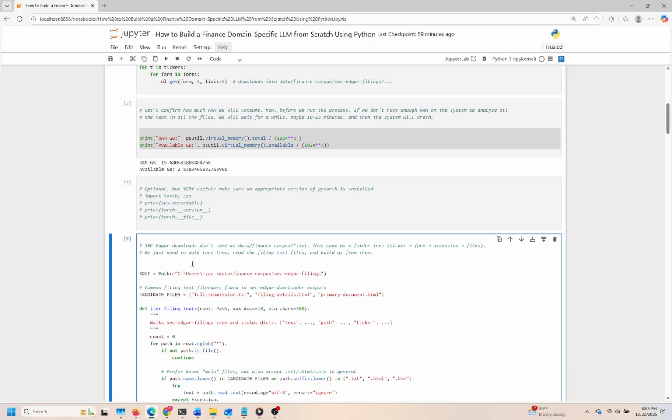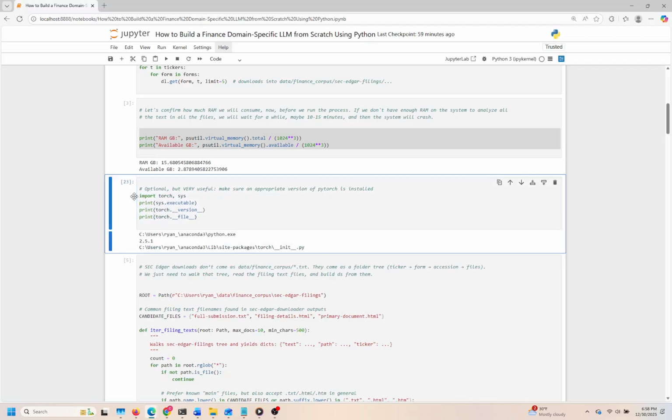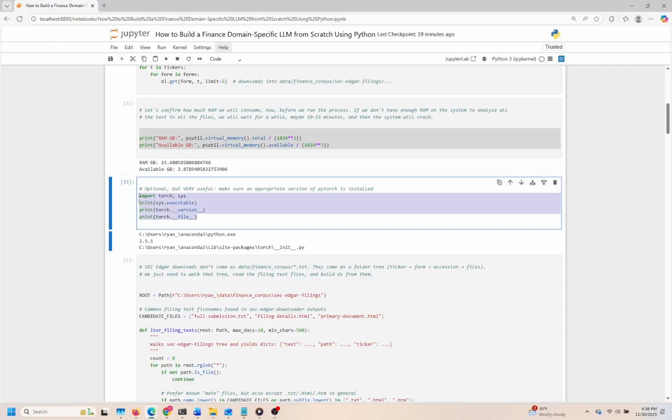In our next cell, we'll likely build on this foundation by determining our text processing requirements, which will help us understand if any adjustments or optimizations are necessary based on our memory assessment. This kind of precaution not only enhances our workflow, but also sets us up for a smoother analysis experience.